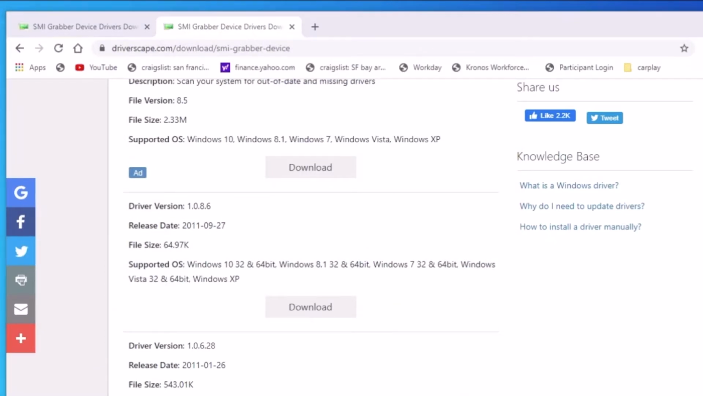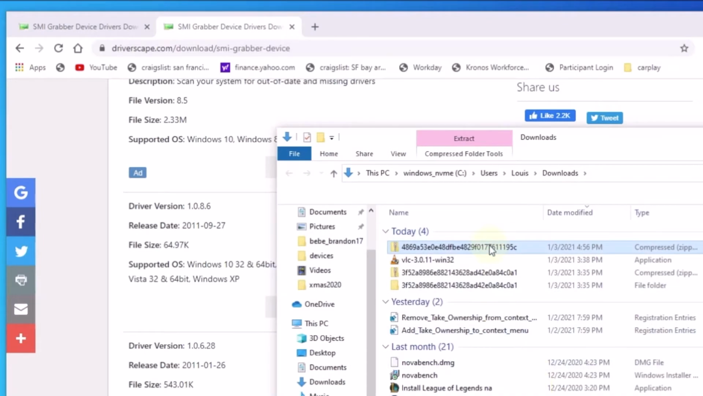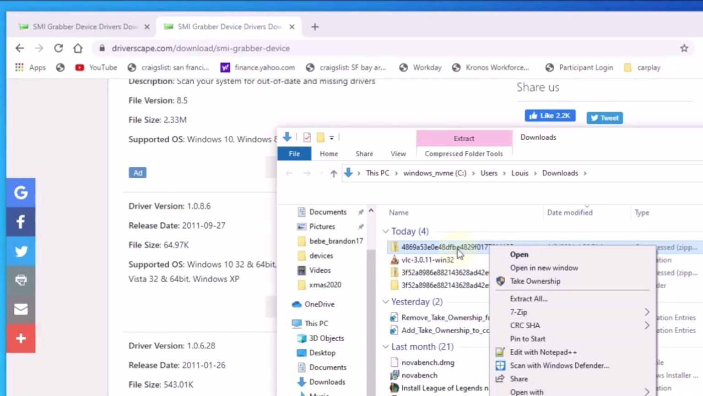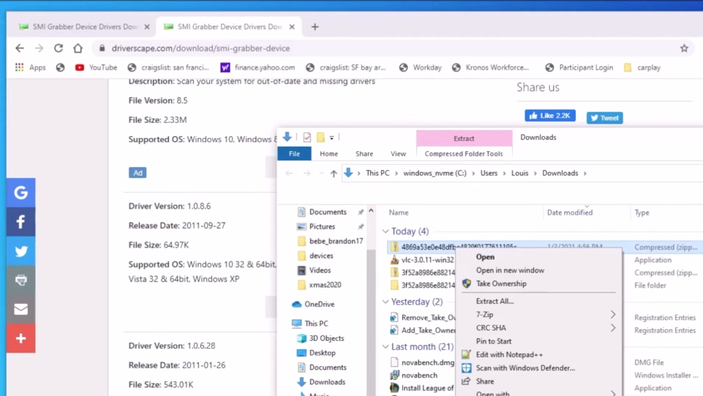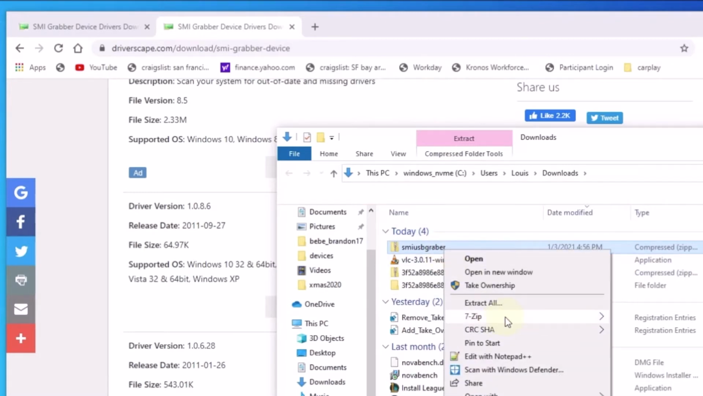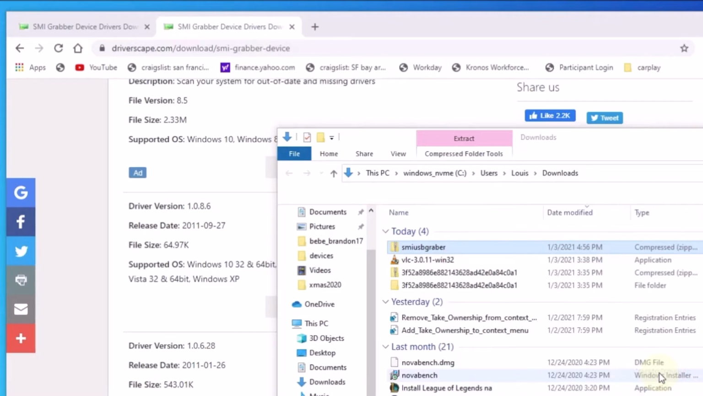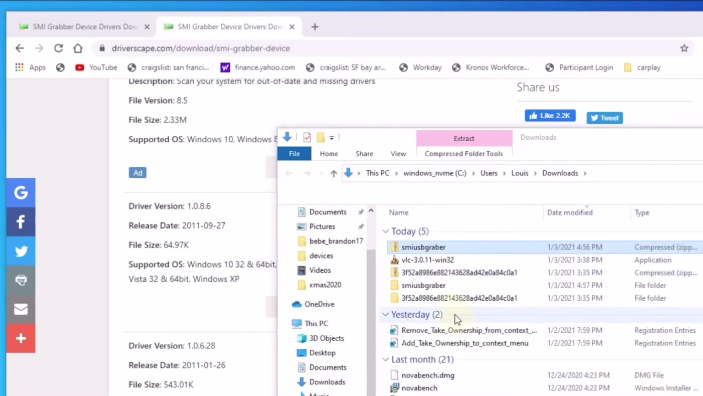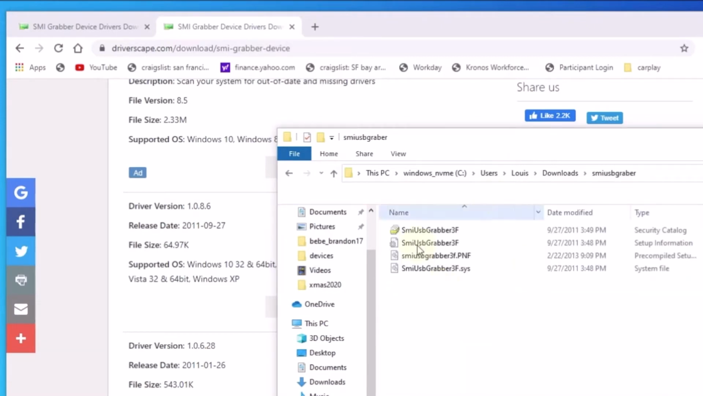So show in folder. I'm going to rename this one SMI USB grabber. So let's do this one, extract with 7-Zip. So now you have it in here, all of these.